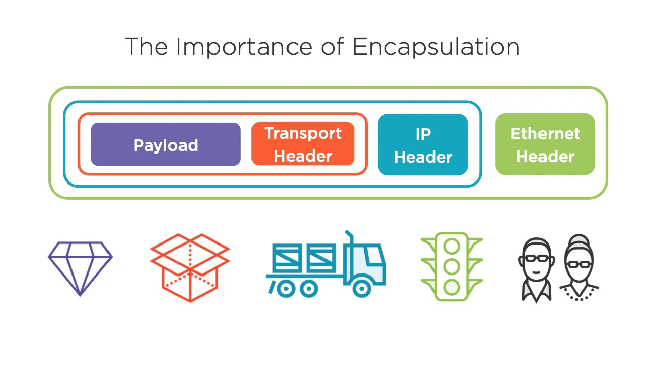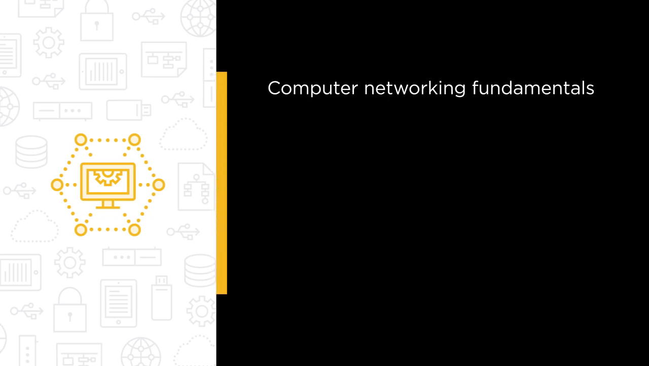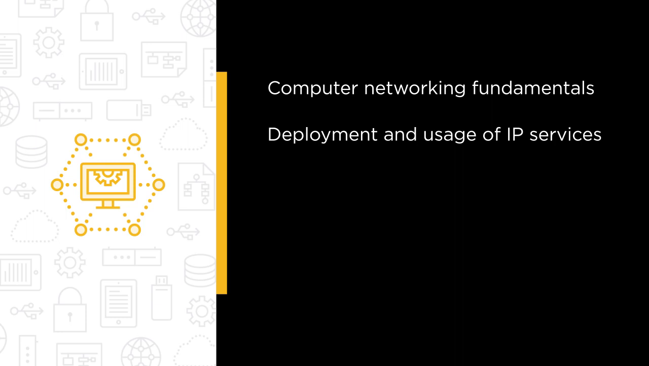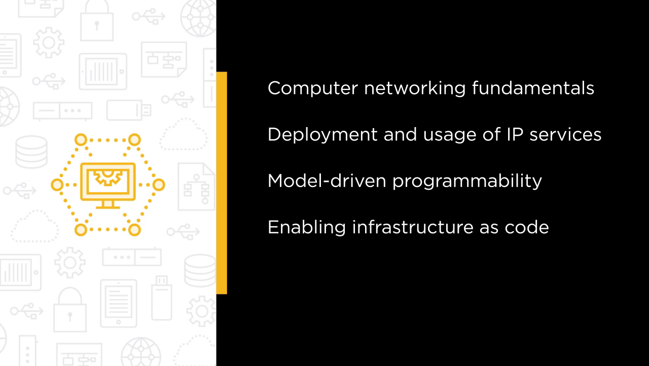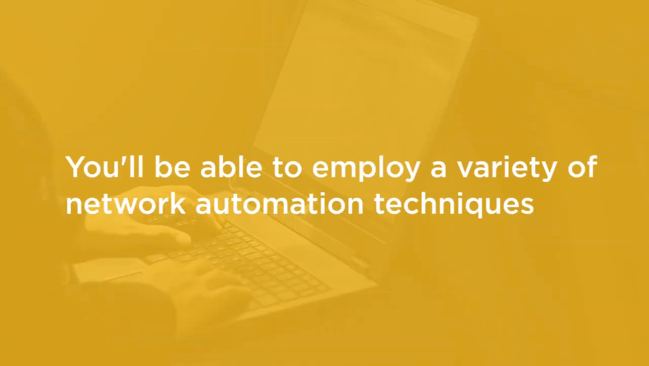You'll learn how networks operate and how to effectively apply automation by exploring these topics: computer networking fundamentals, deployment and usage of common IP services, model-driven programmability based on YANG, enabling infrastructure as code using NETCONF, Ansible, and more. Last, utilizing RESTCONF as a lighter-weight alternative to NETCONF. After completing this course, you'll be able to employ a variety of network automation techniques in any business environment.